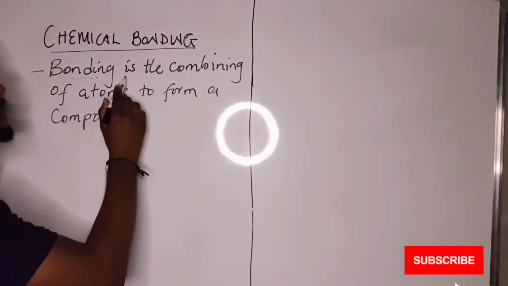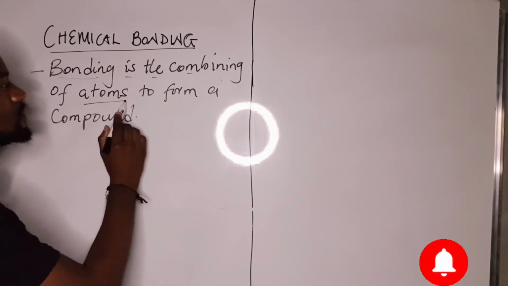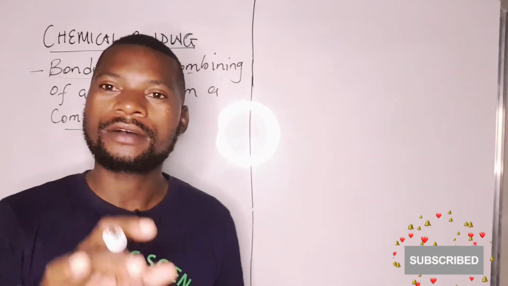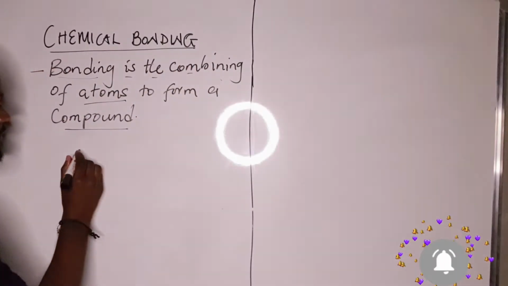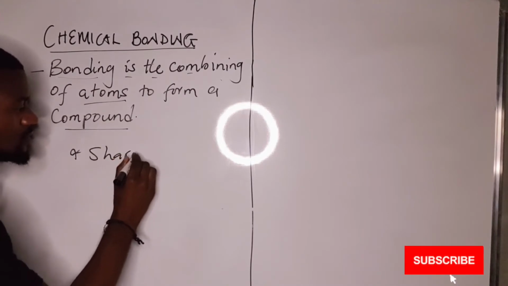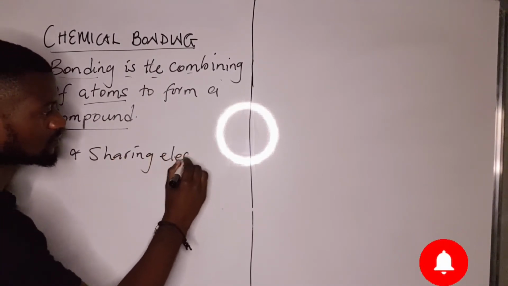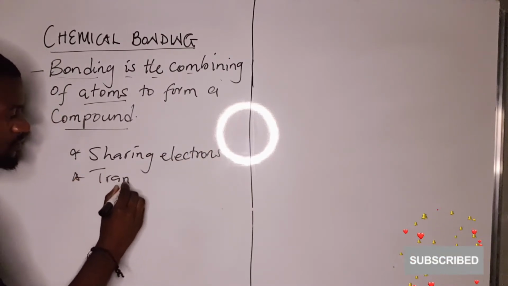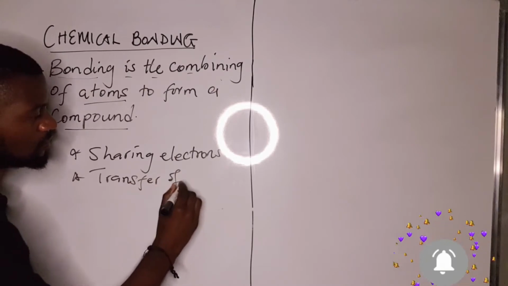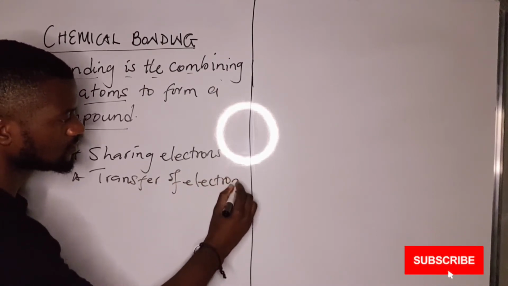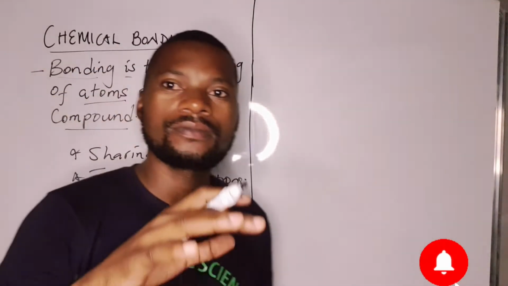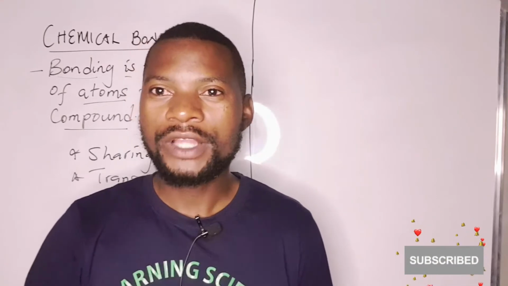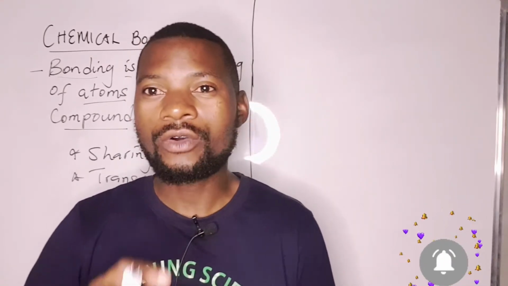Bonds are formed either by sharing of electrons or by the transfer of electrons. The essence of atoms bonding is basically for them to be stable. They want to obtain what we are calling an octet state.